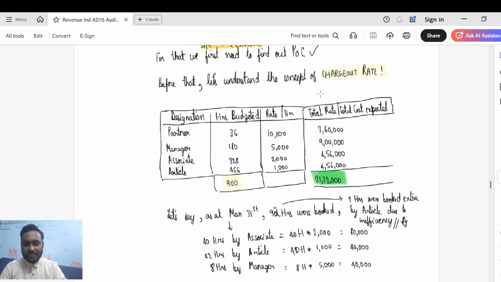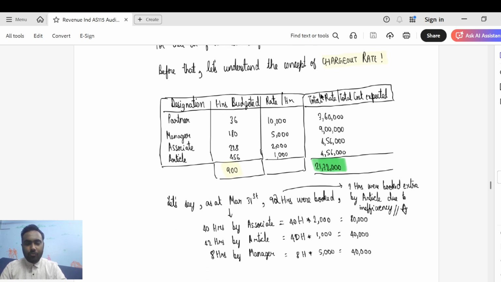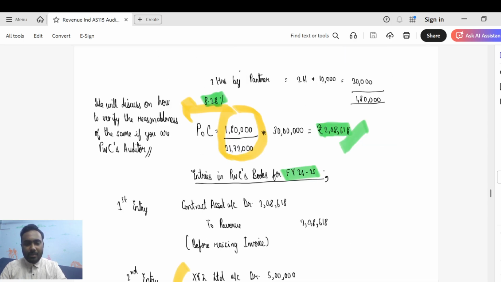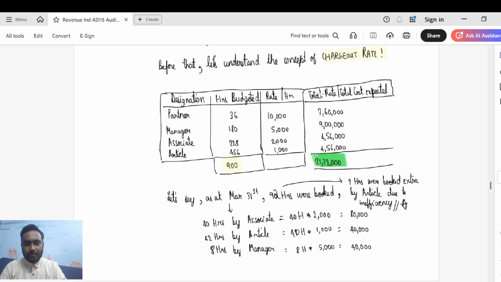So if we just come down here and see the breakup of the 92 hours, 40 hours have been booked by the associate, 42 hours have been booked by the article, 8 hours have been booked by the manager, and 2 hours have been booked by the partner. So that adds up to 92 hours. But while doing the percentage of completion, we have to take the hours booked by the article to be only 40 and not 42. I hope that is clear.